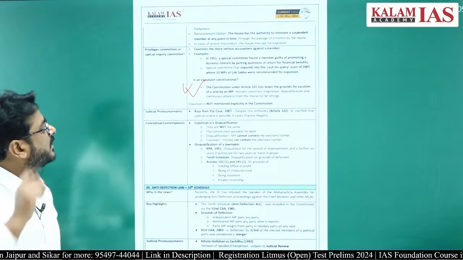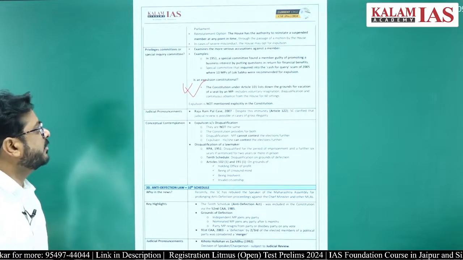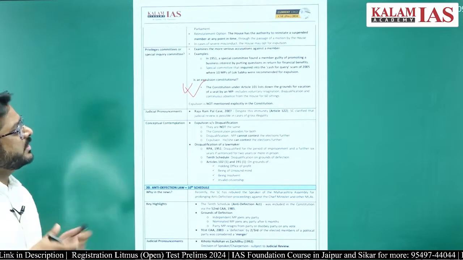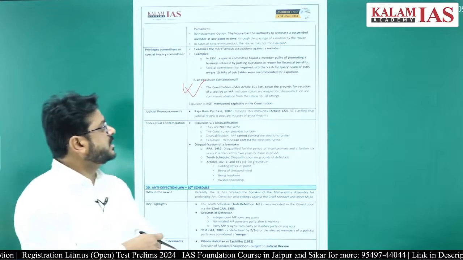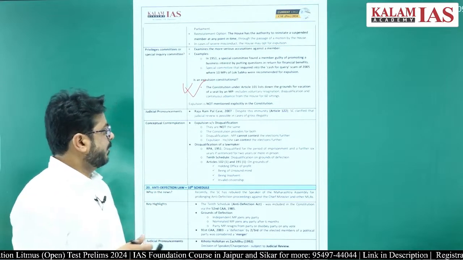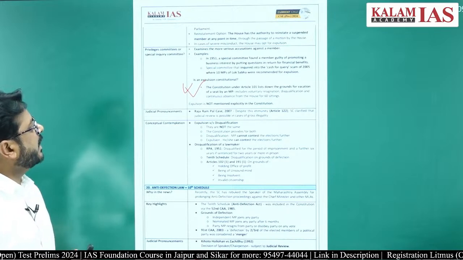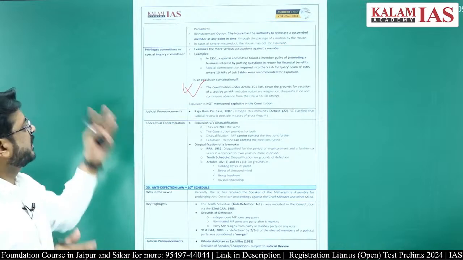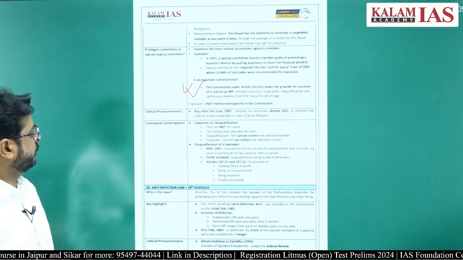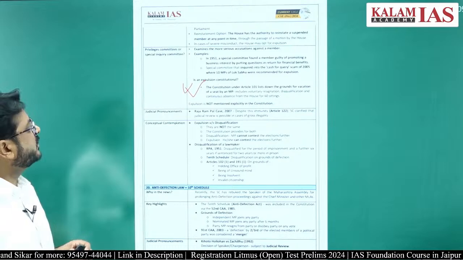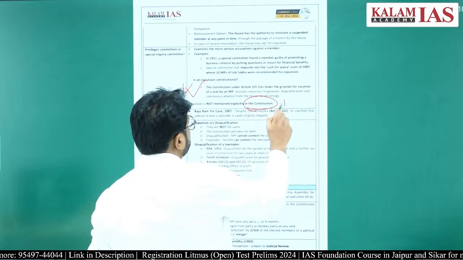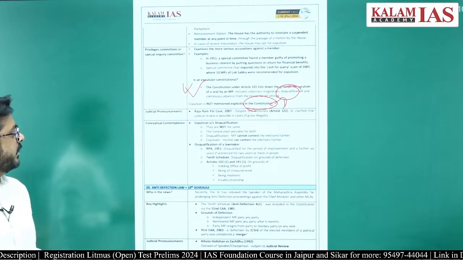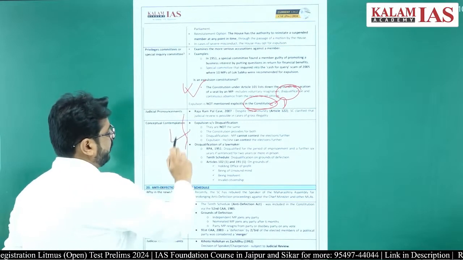The Constitution under Article 101 lists down the grounds for the vacation of seats by a member of Parliament. This includes voluntary resignation, disqualification, and continuous absence from the House for 60 sittings. So if a person is absent from the House for 60 sittings, that person can be expelled from the House. The word expulsion is not mentioned in the Constitution. Actually, the word disqualification is mentioned in the Constitution of India.